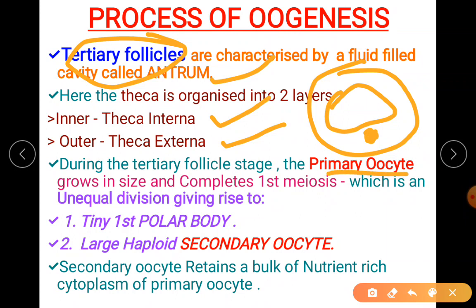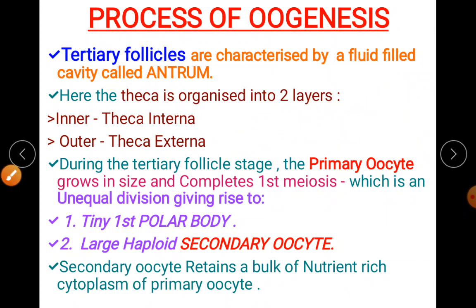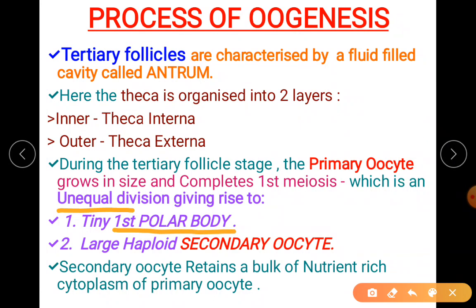When the formation of the tertiary follicle happens, this primary oocyte has finished growing in size as well as completes first meiosis. This first meiosis is an unequal division. What is that unequal division? One is a tiny polar body, then the large haploid secondary oocyte. Now we got the secondary oocyte. So the first meiosis is complete.